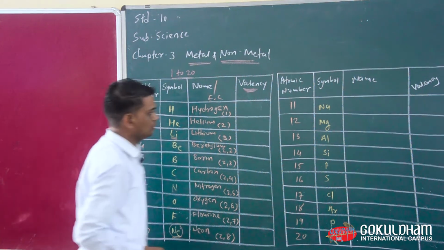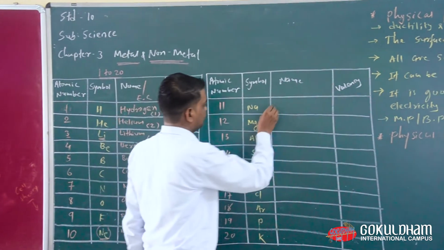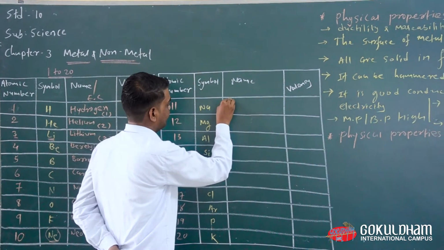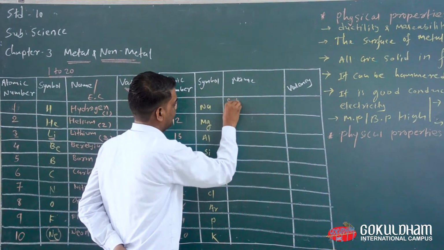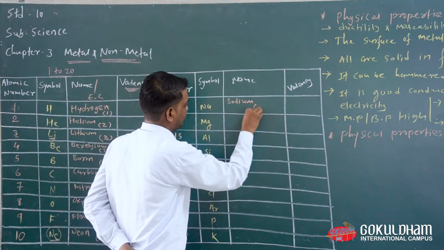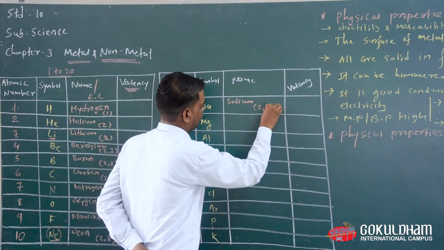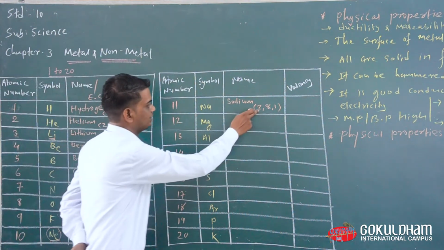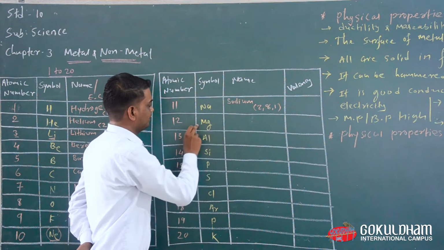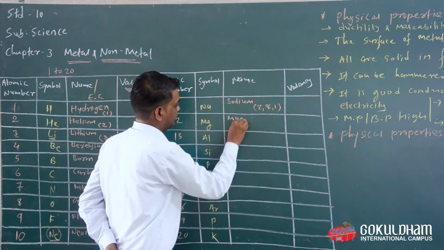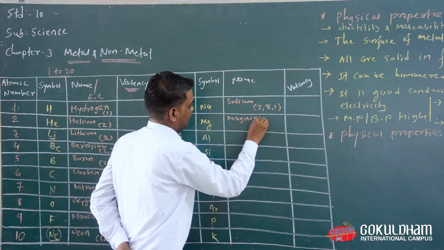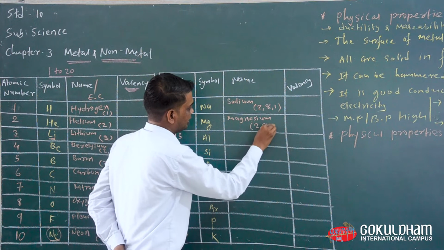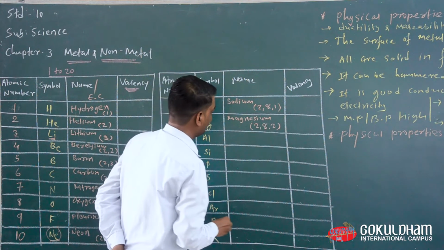Now we are going to see sodium. The atomic number of sodium is 11, and we write sodium here. The electronic configuration is 2,8,1, because the atomic number of sodium is 11. Then magnesium. We write the name magnesium. The atomic number of magnesium is 12, so the electronic configuration is 2,8,2.